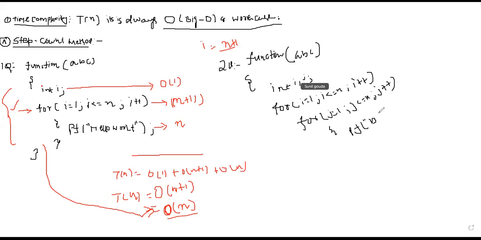Yes, data structure of the class. So what will be the time complexity for this function? Let me write function 1. This is function 1.